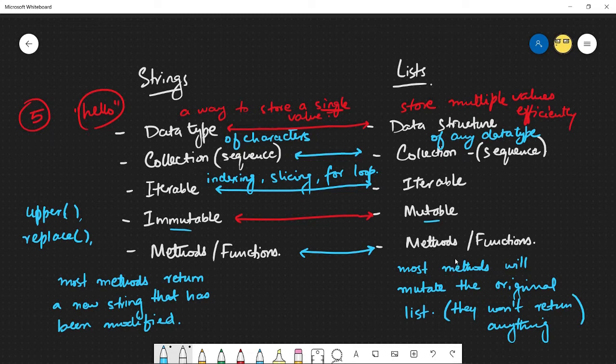But with lists, I'm not really looking to get a new list returned back to me. Instead, because lists are mutable, Python is going to apply those methods on that list by itself. So you don't have to worry about returning anything, but there is now an added concern of making sure that you don't make changes to your list that you didn't really want. So these are the 5 main properties or features of lists that I want you guys to be aware of. And now let's look at each of them one by one.